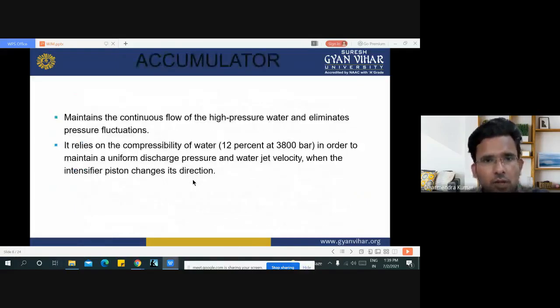Here is the function of the accumulator. It maintains the continuous flow of high pressure water and eliminates pressure fluctuations. It relies on the compressibility of water in order to maintain a uniform discharge pressure and water jet velocity when the intensifier piston changes its direction.